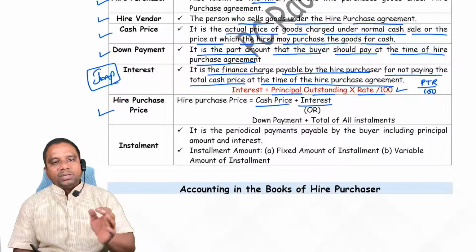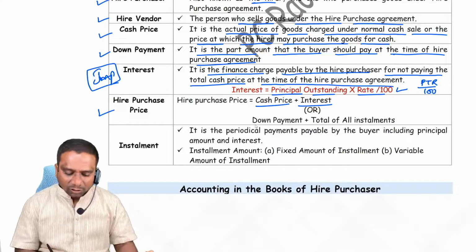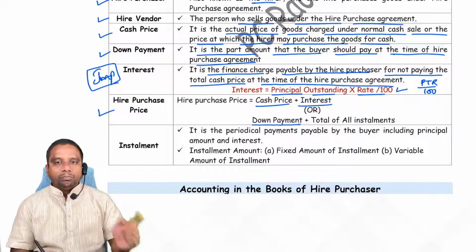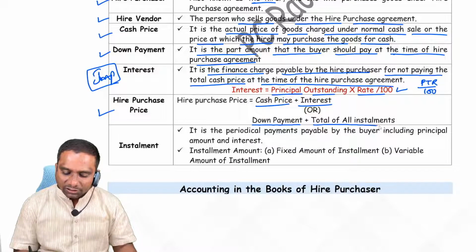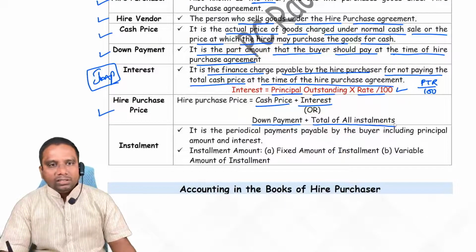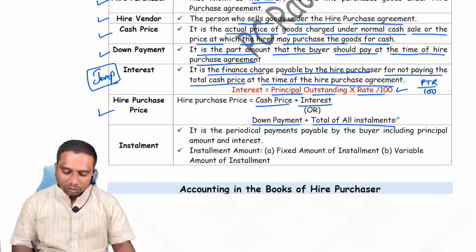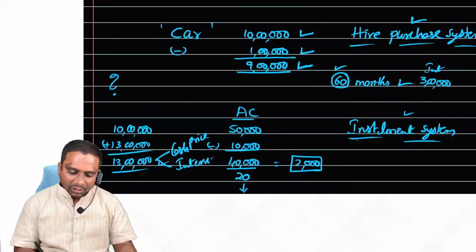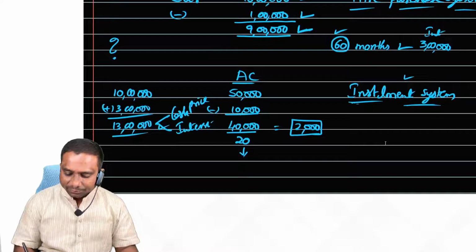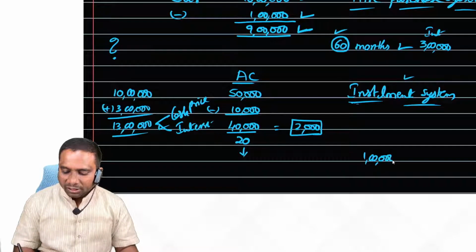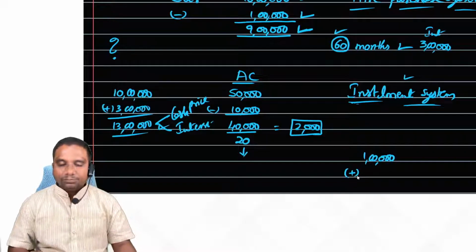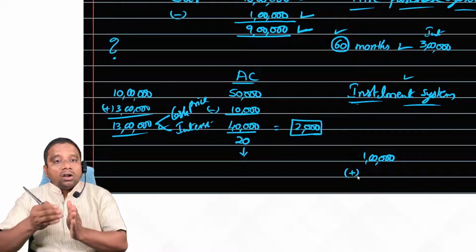Or hire purchase price we can calculate in a different manner. What is that? Down payment plus total of all installments. See, look at here. Here down payment is how much? 1 lakh. Down payment is 1 lakh plus total of all installments.